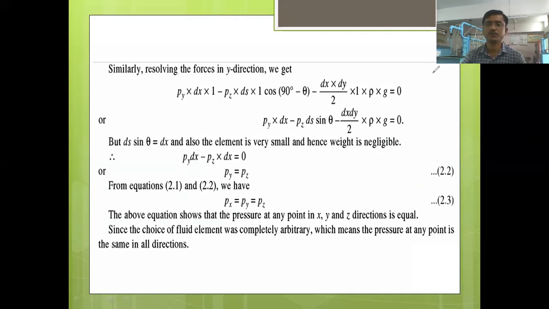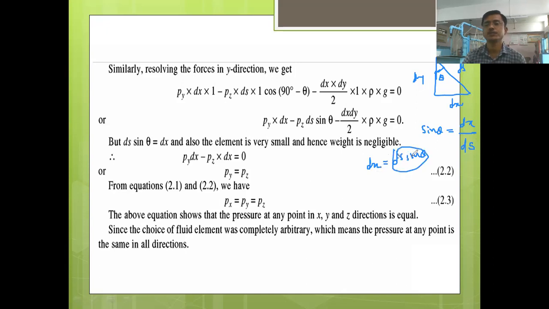Now ds sin theta is nothing but, I will draw a diagram here. This is angle theta, this is dy, this is dx, this is ds, right? What is sin theta? Sin theta is equal to the opposite side, that is dx, divided by hypotenuse, that is ds. So dx will be equal to ds sin theta, right?